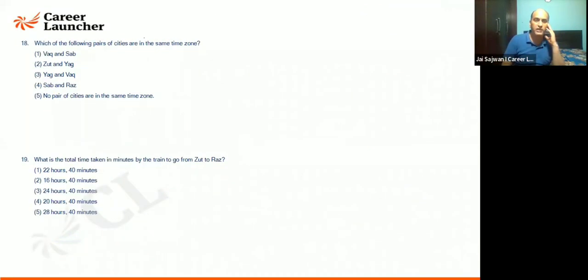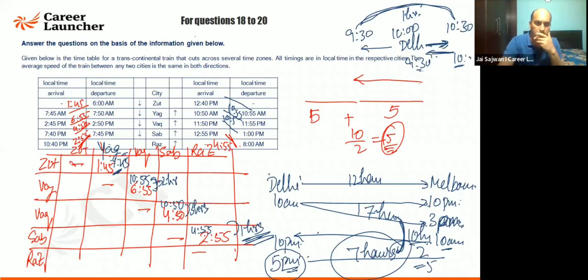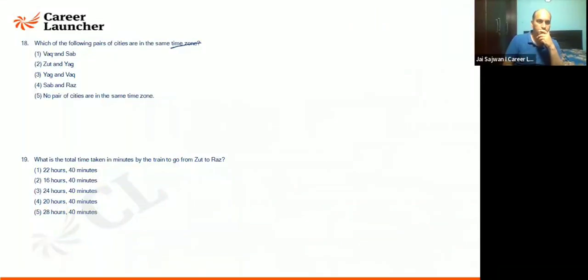Which of the following pair of cities are in the same time zone? I have already told you the first one. That is Zut and Yak. Zut and Yak. What is the total time taken in minutes by the train to go from Zut to Raz?